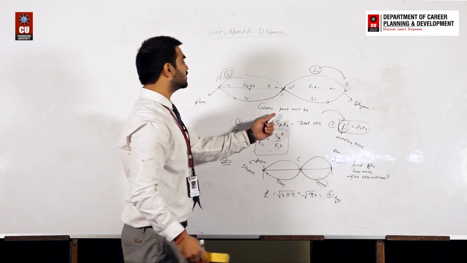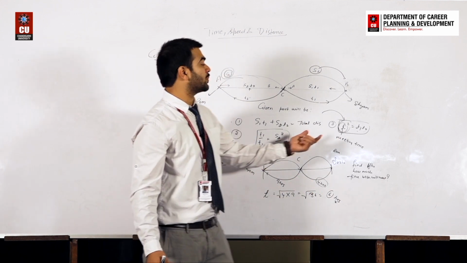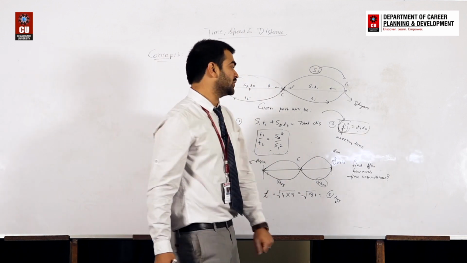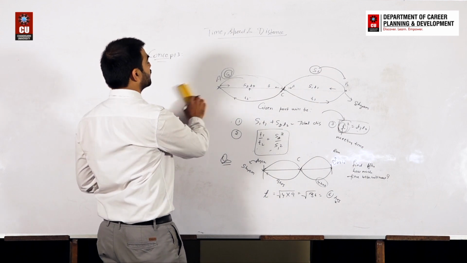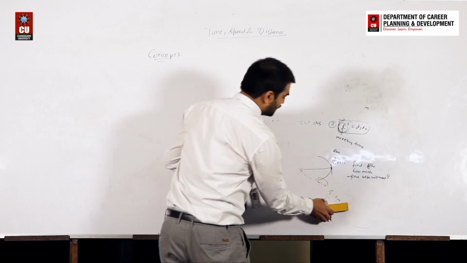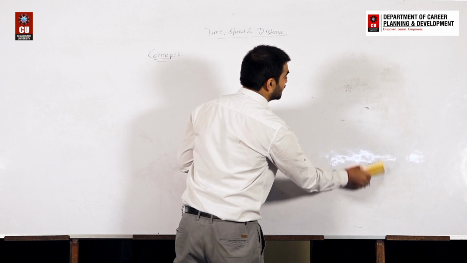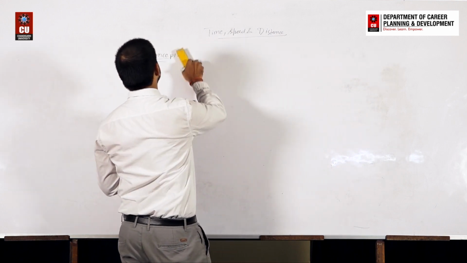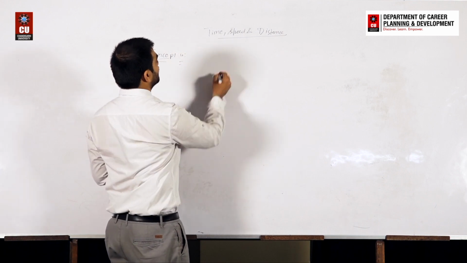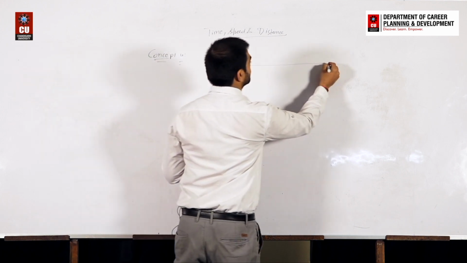So by using this concept, there is no requirement to solve each and every question by the long method. Just apply this result directly in each and every question of this type. You can easily find out the answer. So let's move on to the next part, that is concept number 4. Concept number 4 is very beautiful, where you will generally find a question where speed is increasing and time is decreasing. Obviously, if speed increases, time will decrease. And in the second part, where speed decreases, time will increase. The point is, let's say a person is moving from his home towards his office, okay, right?